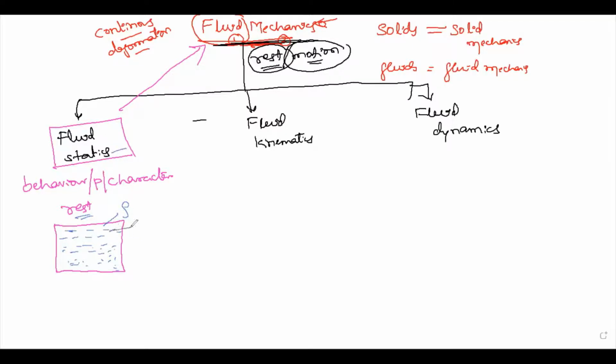And also we will study the mass of the fluid. Mass is also a property. Volume is also one property of the fluid. The ratio of volume divided by mass is specific volume. Understood?